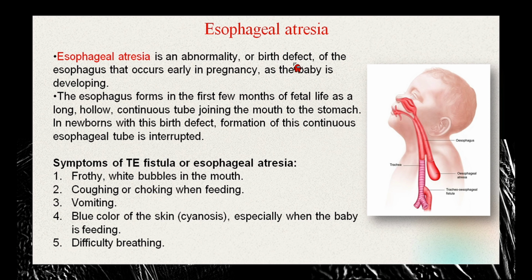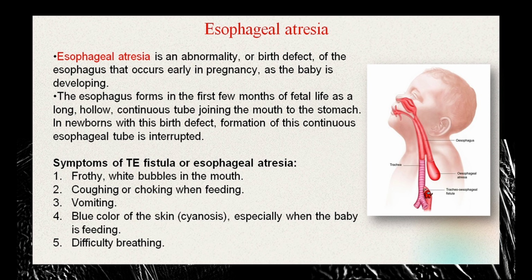So esophageal atresia is an abnormality or birth defect of the esophagus that occurs in early pregnancy when the baby is developing. The esophagus forms during the first few months, and any disorder of the gestational period can cause this defect, which leads to the esophageal tube being disrupted. So what are the symptoms that you may observe in a newborn with esophageal atresia complicated with tracheoesophageal fistula?